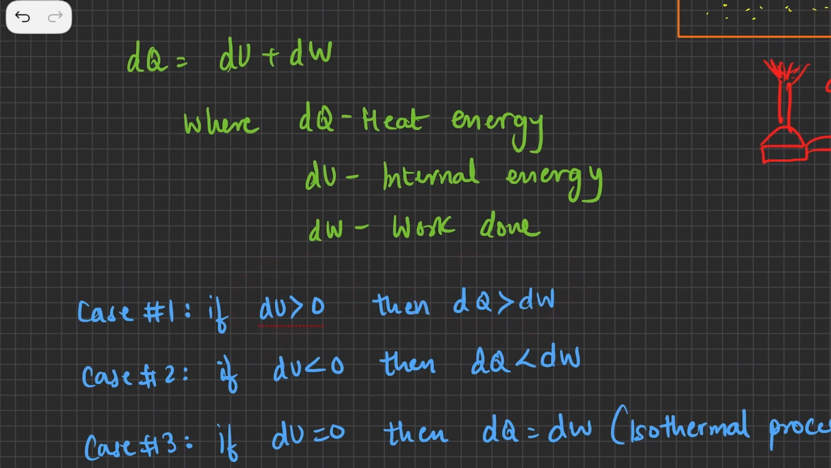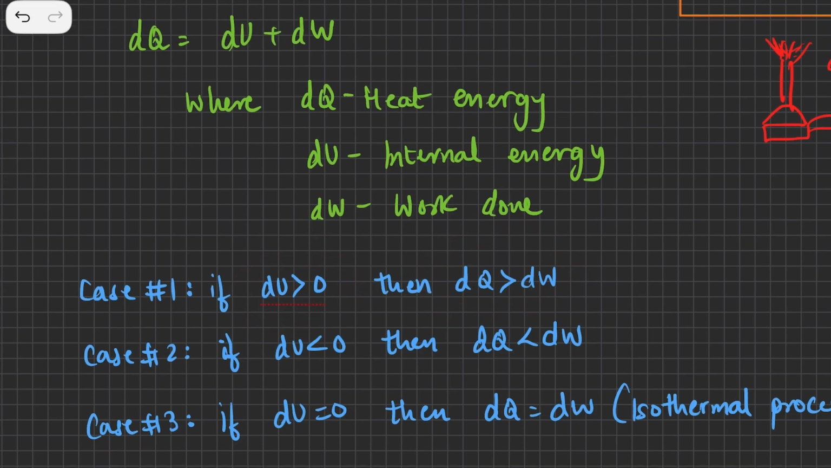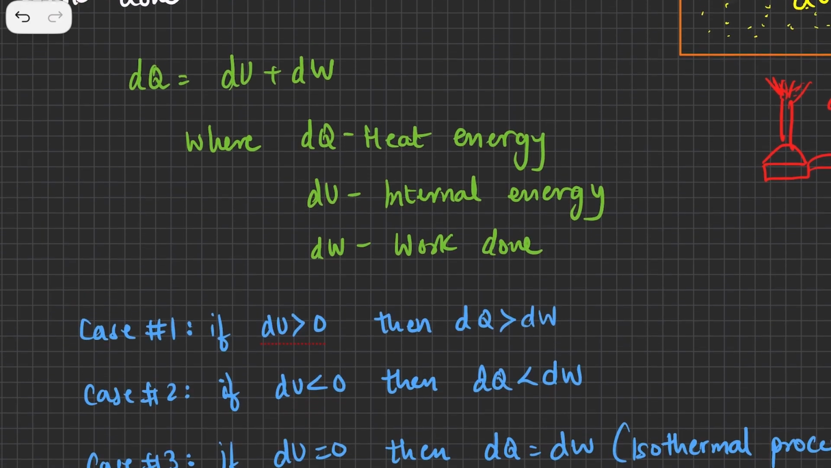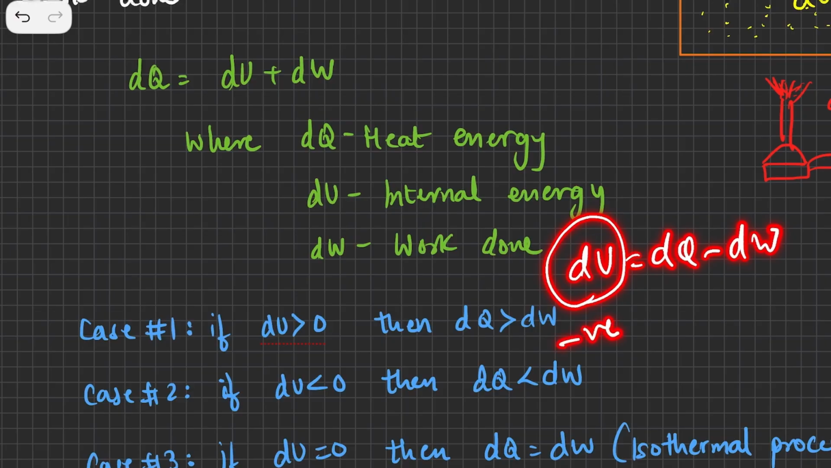That way you can have different kinds of permutations. So dU would be less than 0. Suppose dU comes out to be less than 0. If I move this to the other side, I'll again get the same thing: dU is equal to dQ minus dW. If this comes out to be a negative number, definitely dQ should be smaller and dW should be a bigger number. A smaller number minus a bigger number, you'll get a negative number. So this is the second case.